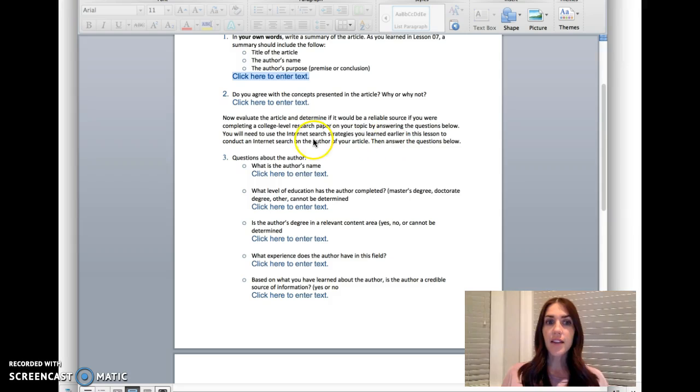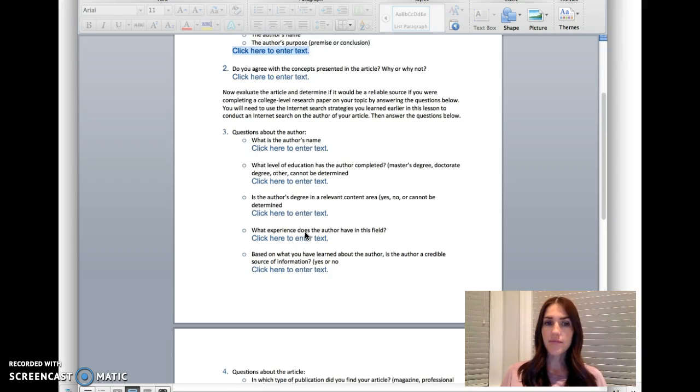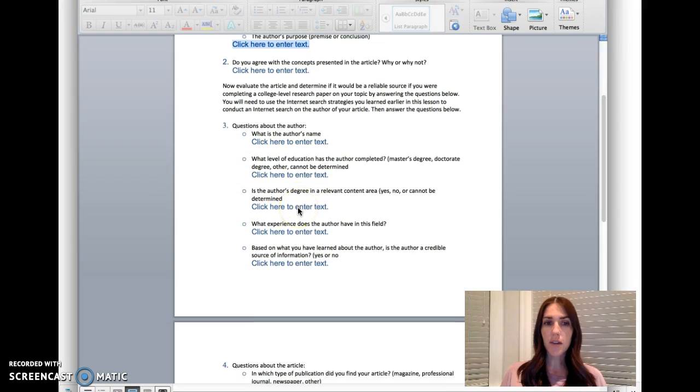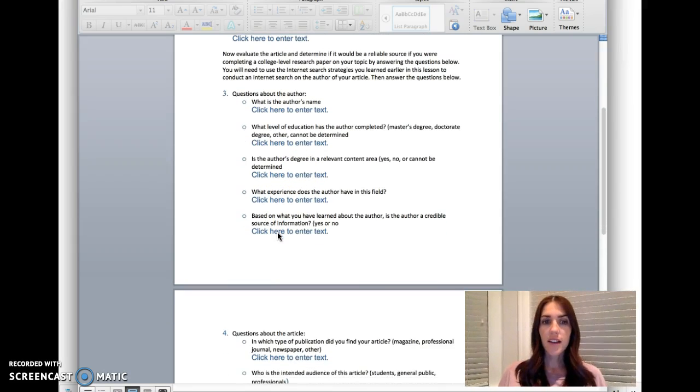Use that to do an internet search on your author. Learn as much as you can about that author, like what level of education they completed. So for that, it might be a master's degree. If you know the university, you can include that. You may not necessarily have 2 sentences. Is their degree in a relevant content area? So you go ahead and answer that. Is it related to what they wrote about? What experience do they have? That's something you could write 2 to 3 sentences on.